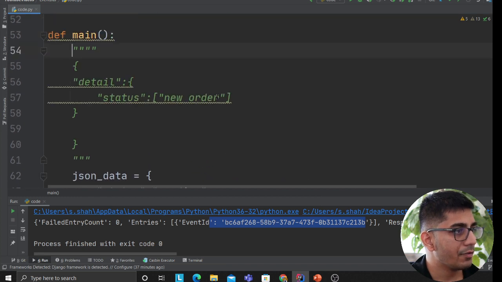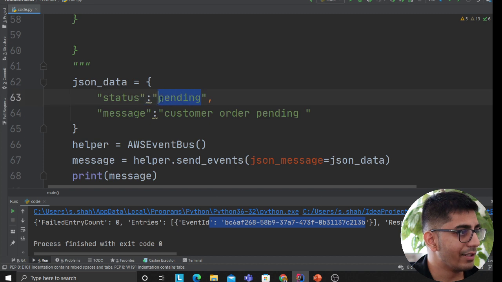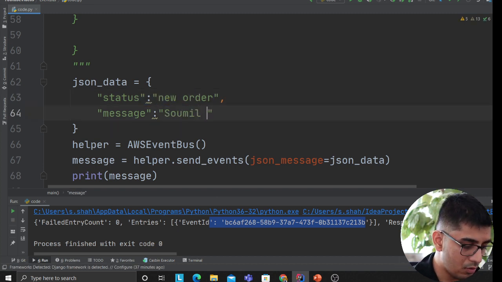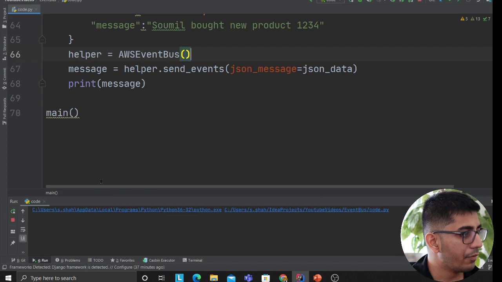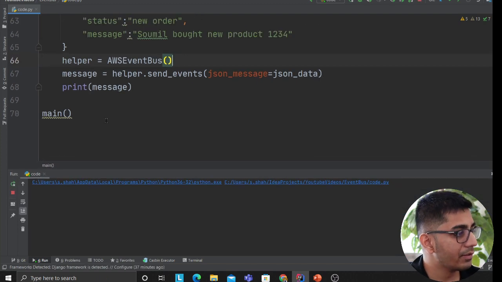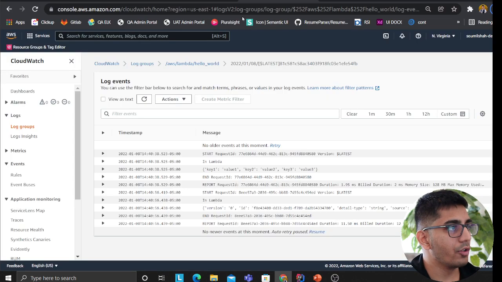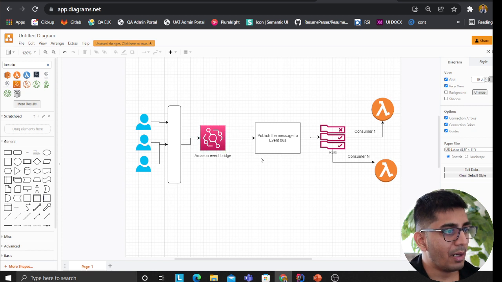Okay, now let's fire up a new order. Okay, so now a new order came in. The application essentially is publishing events at a pretty high rate. Okay, so Sawmill bought a new product 1234. We published the message to the event bus. Now, as I said, based on the architecture, the message is being published in the event bus. Now there are rules, and based on the rules, consumers are being invoked.